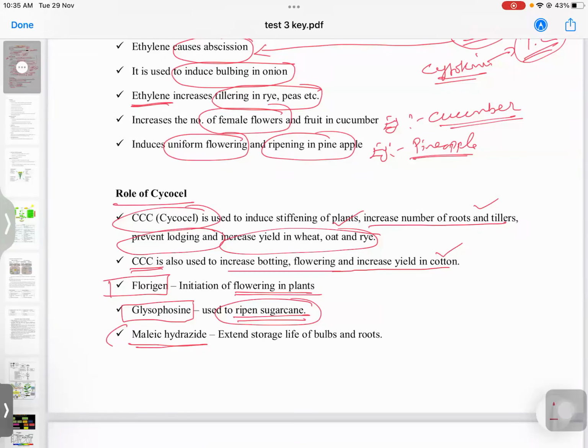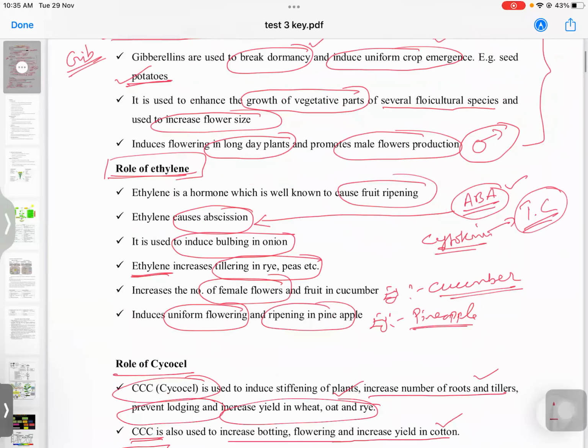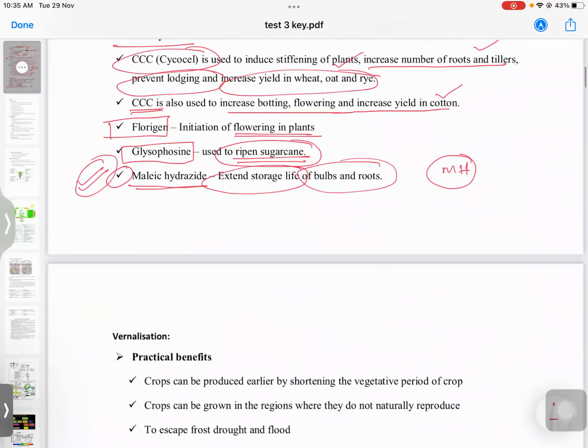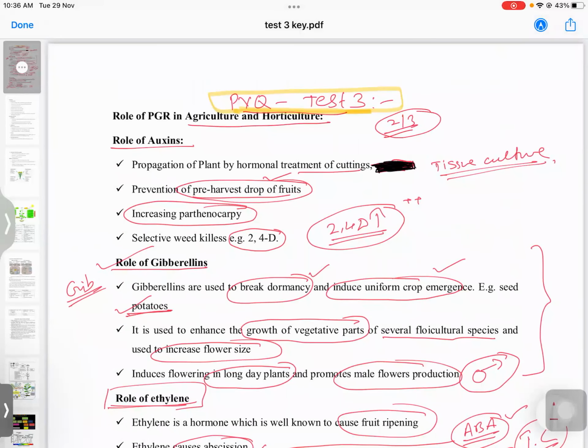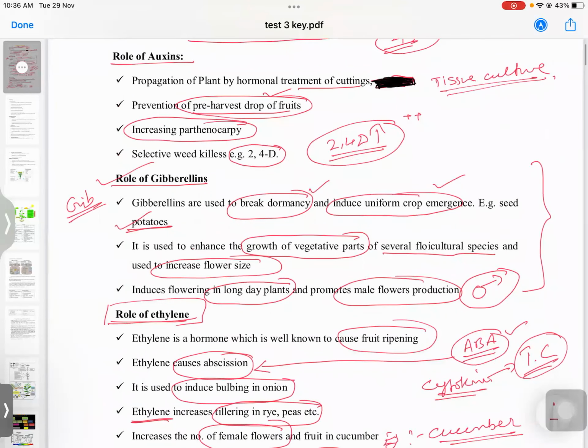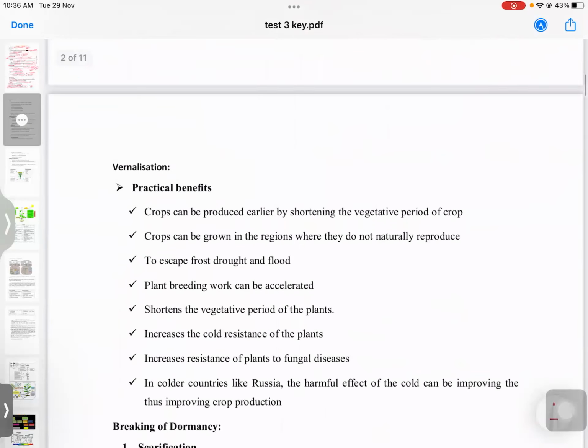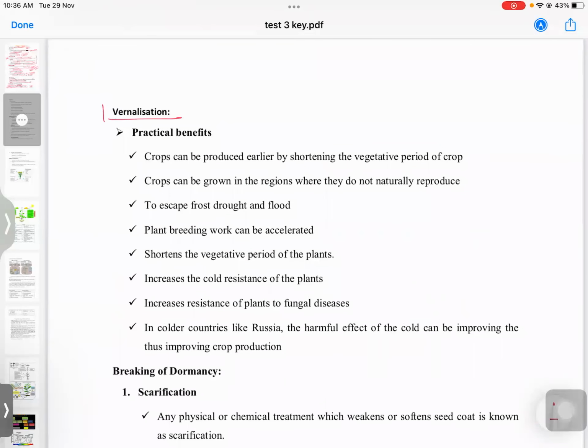This is very commonly used and very important because to extend the storage life of bulbs and roots, we spray maleic hydrazide. So all these things you can remember, how they are useful in plant growth and promoting different characteristics. If you are able to remember even 50-60% of this, still it will be very useful.